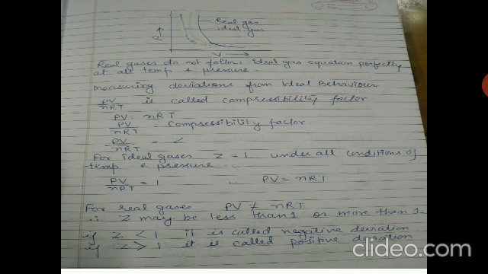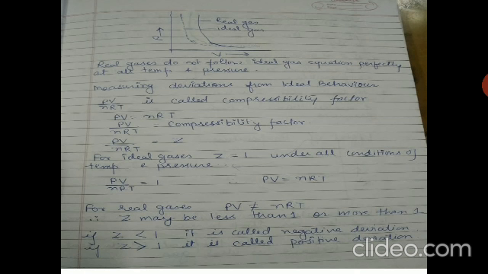We know that PV = nRT, and if we rearrange this equation, it becomes PV/nRT, and this PV/nRT is known as the compressibility factor, which is denoted by Z. For ideal gases, the value of Z will be 1 under all conditions of temperature and pressure, whether the temperature is high or low, or the pressure is high or low. For all temperature and pressure, the value of Z for ideal gases will be 1, because PV = nRT.